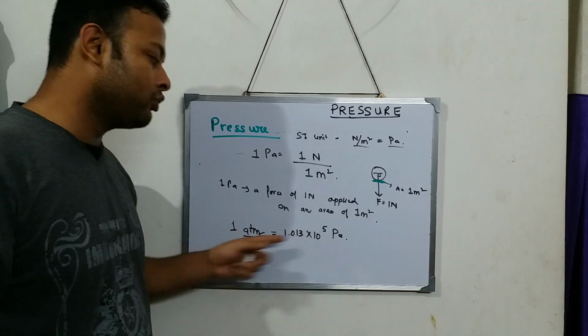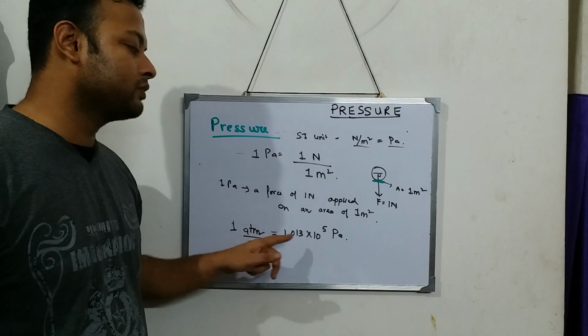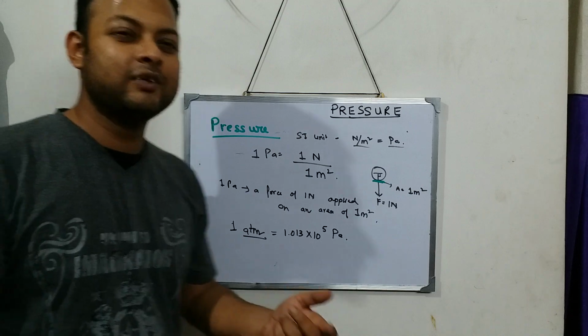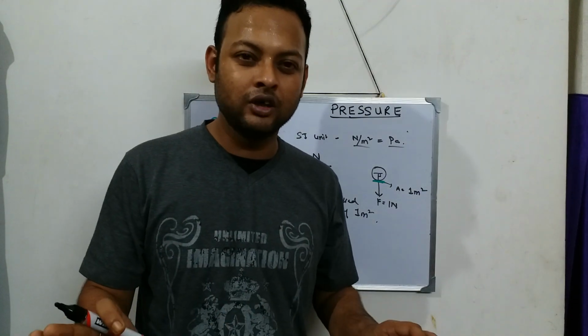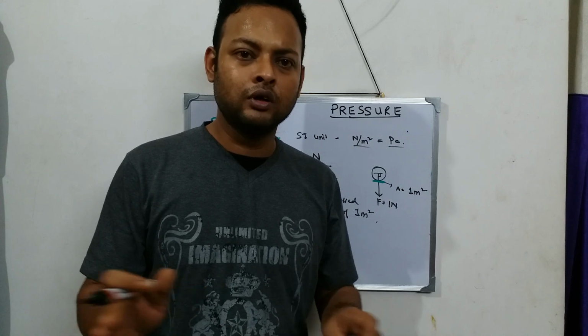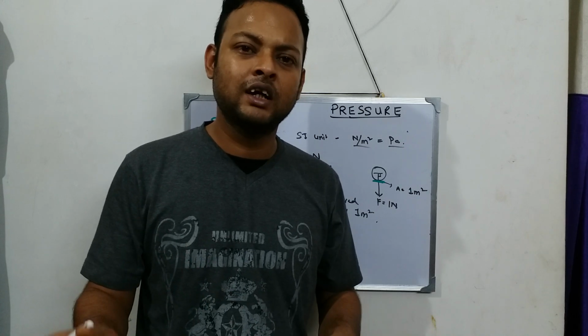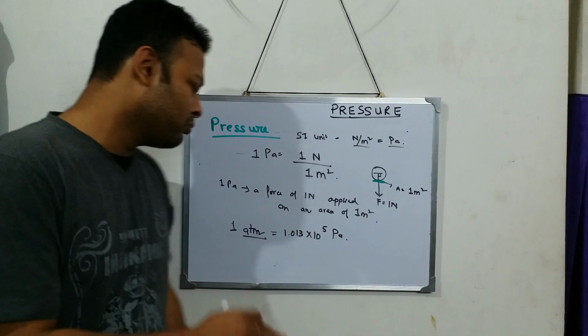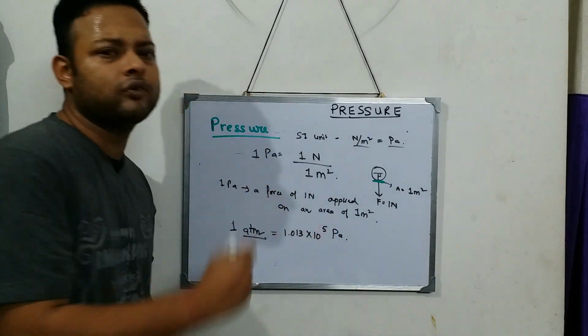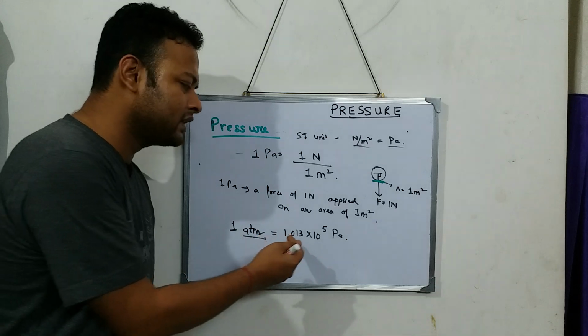Pascal is also a unit of pressure, ATM is also a unit of pressure. But how to relate both of them? Like this way: 1 atmosphere is equal to 1.013 into 10 to the power of 5 pascal. Similarly, kg and gram, both are units of mass, but how to relate both of them? 1 kg is equal to 1000 gram. Like that, ATM and pascal both are units of pressure, and same way, 1 atmosphere is equal to this much pressure.